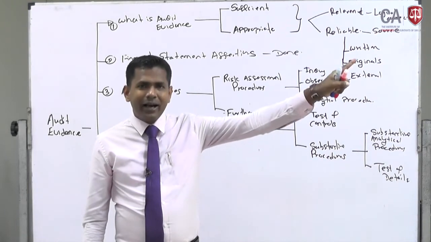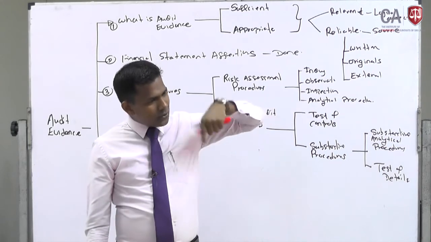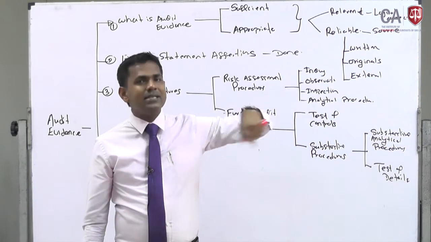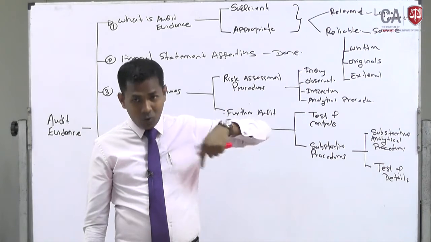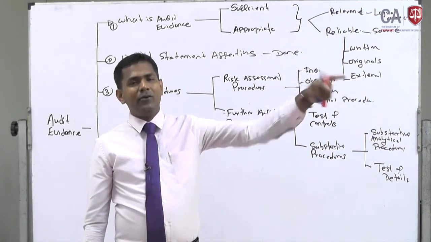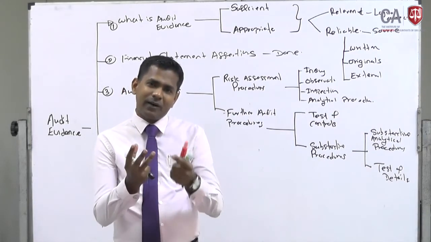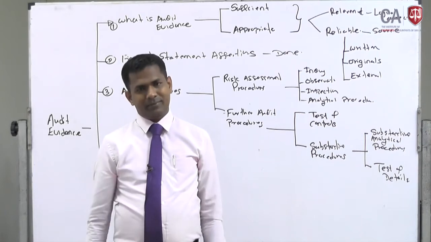There is a land in a company, and that land is 5 million. In order to ensure that the land is available, that it is owned by us, that it is correctly valued and complete, what I can do is verify the original land deed.